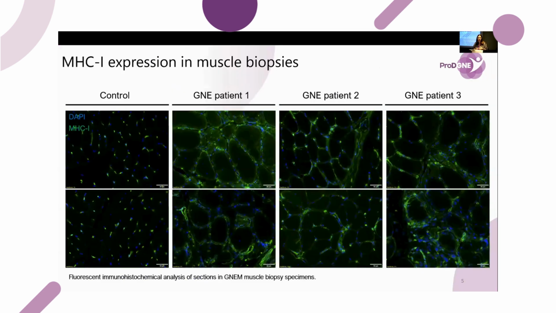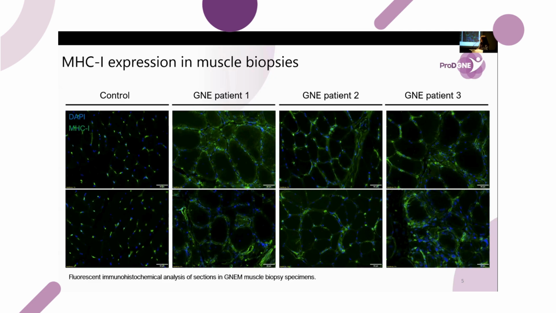So then we wanted to know if our observations have any clinical value, because we are using a human embryonic kidney cell model. So we decided to evaluate muscle biopsies of patients. This is very important because there are very few reports of inflammation and MHC class I expression in GNE myopathy. So we evaluated muscle biopsies, and we can see that MHC class I staining, here depicted in green, is increased in the GNE myopathy patients compared to the control.